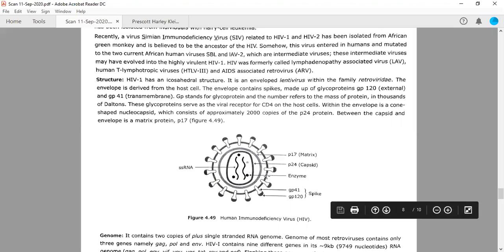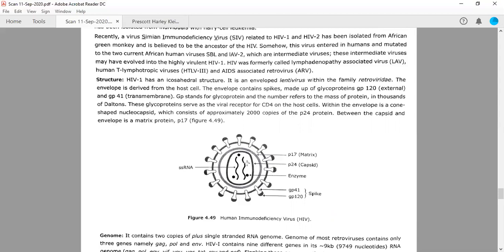It will have 2 strands of single-stranded RNA, which are plus strands, and it will have 3 enzymes. You can see 3 dots here, 1, 2, 3. These 3 enzymes are reverse transcriptase, integrase, and protease.